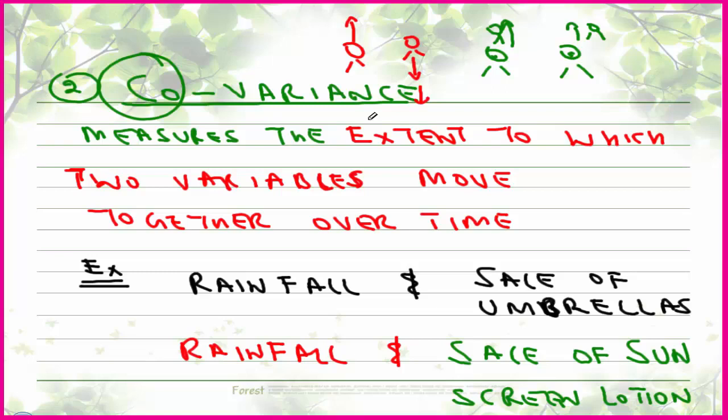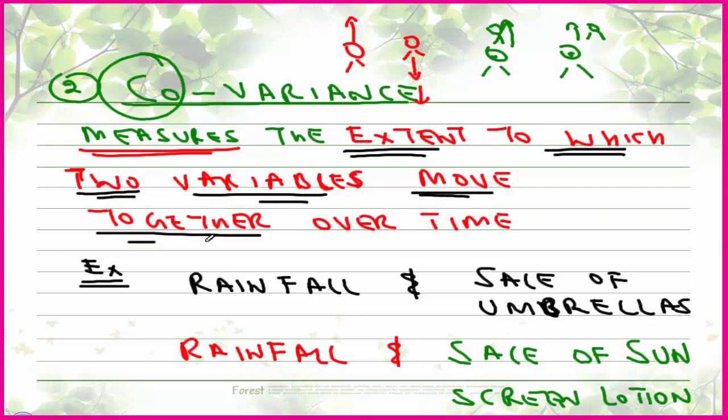There is no relationship. Firstly, write down the definition: covariance is a measure of the extent to which two variables move together. Whether they are moving together or not, that measure is named covariance.